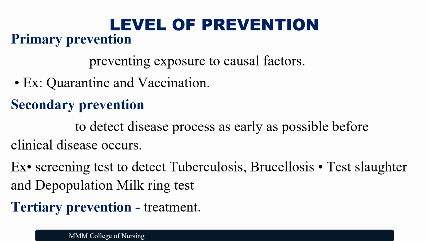Let us see about the levels of prevention in preventing zoonotic diseases. The primary prevention is preventing exposure to causal factors, for example, quarantine and vaccination. If anyone is infected and has signs and symptoms of the disease, it is better to quarantine them, and those who are taking care of these patients can take proper vaccinations, including pet animals also. And the secondary prevention is to detect the disease process as early as possible before clinical disease occurs.